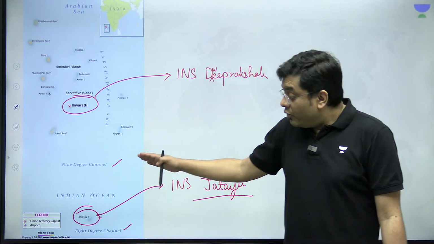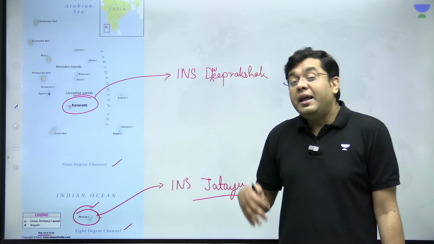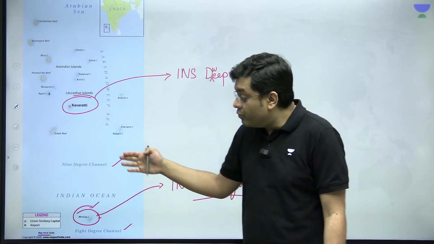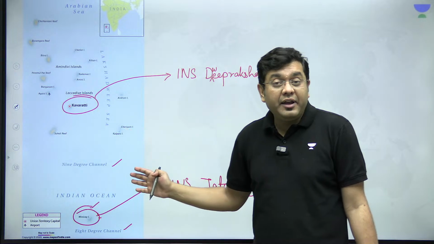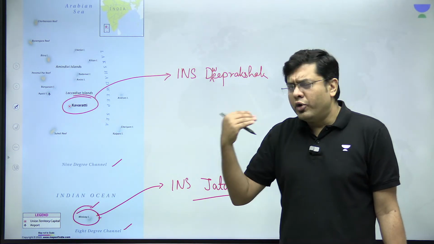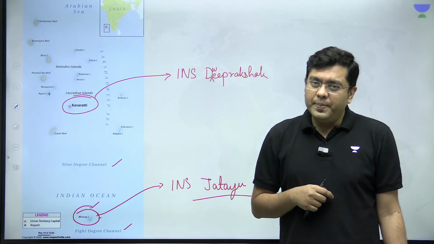Okay. Now, this 9-degree channel, setting up of a naval base here, will allow and will help the Indian Defense Forces to monitor all the kind of traffic and underwater systems which are prevalent in this area. And more importantly, monitor the Chinese ships and the actions going on.